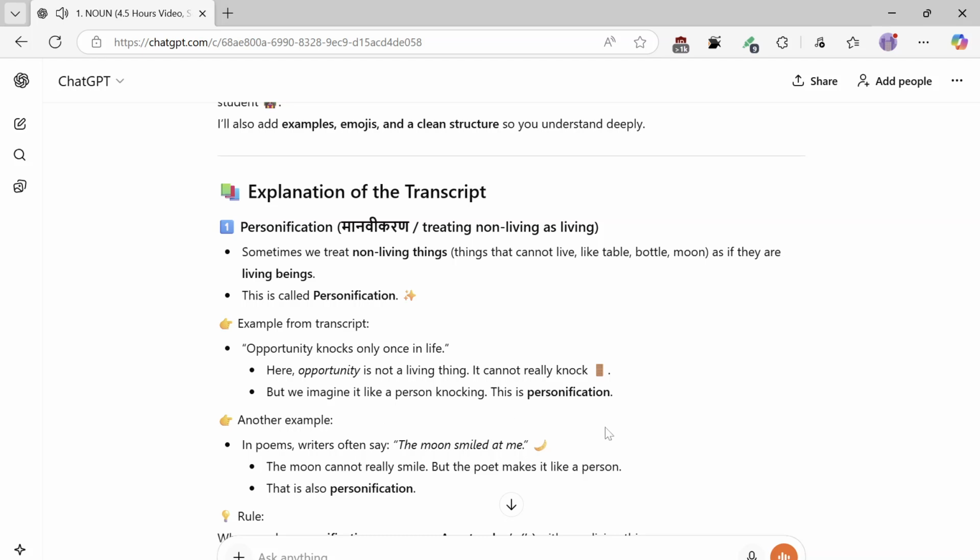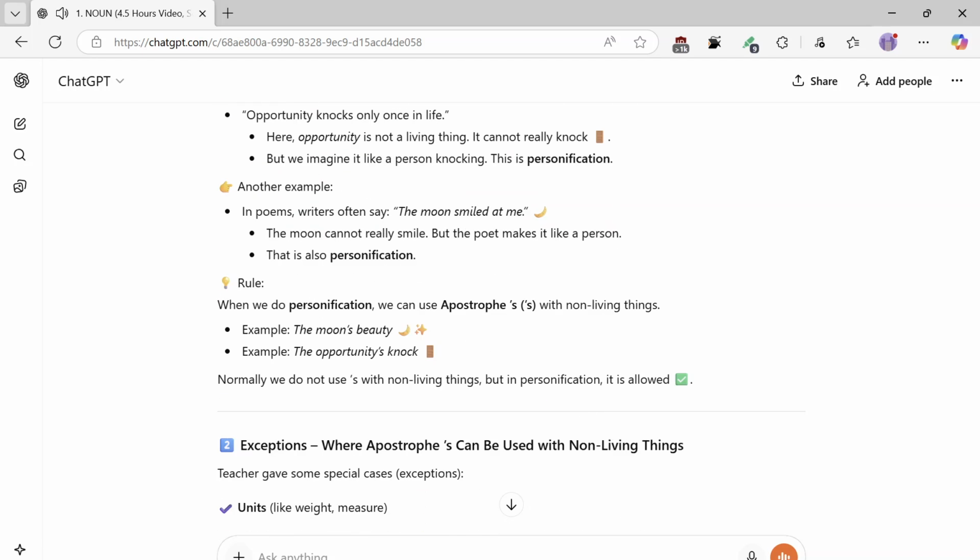Another example. In poems, writers often say, "The moon smiled at me." The moon cannot really smile, but the poet makes it like a person. That is also personification. Rule: when we use personification, we can use apostrophes with non-living things. Example, the moon's beauty. Example, opportunity's knock. Normally, we do not use 's with non-living things, but in personification, it is allowed.